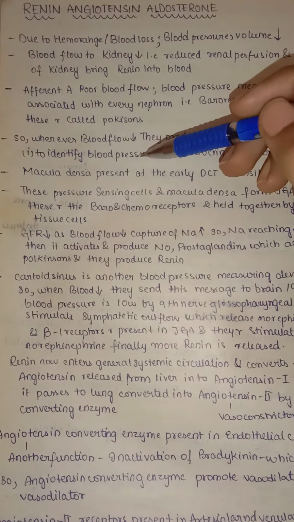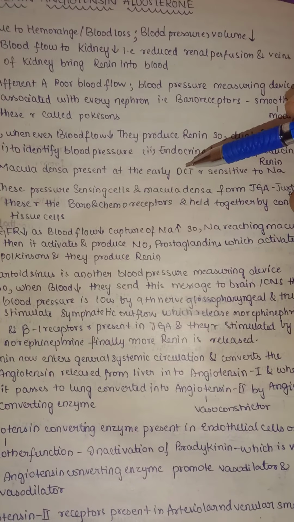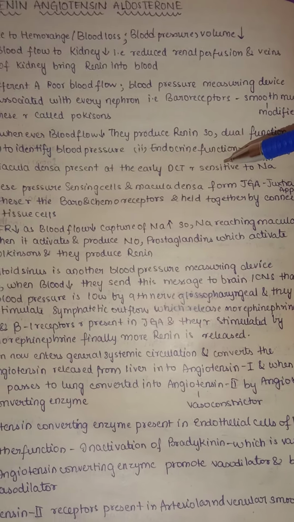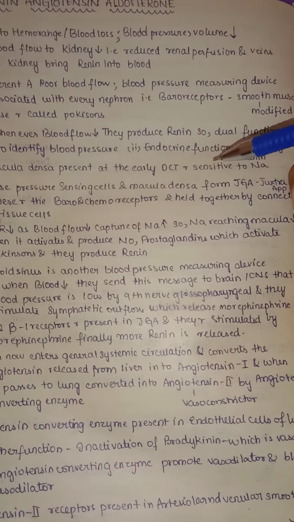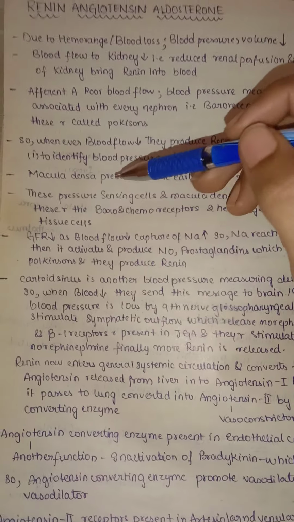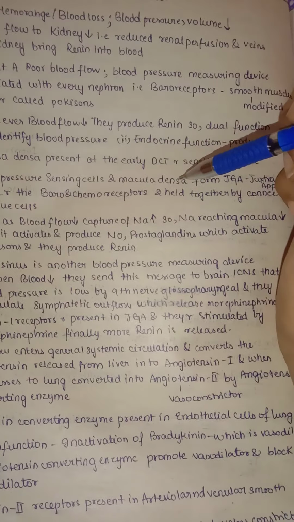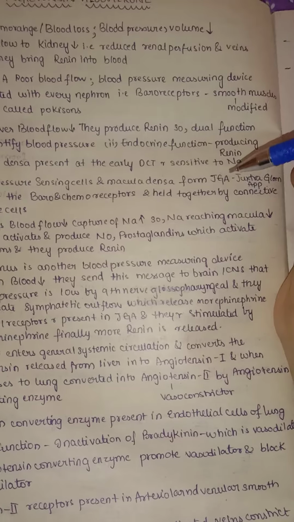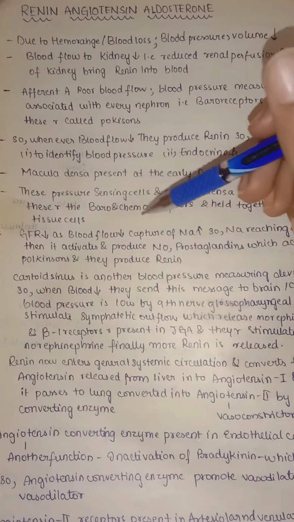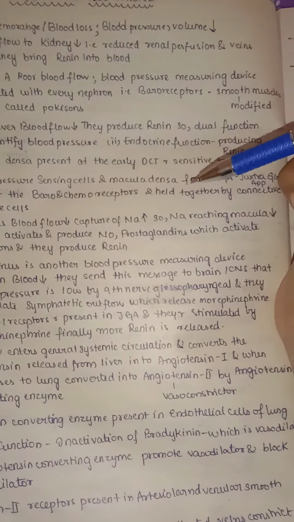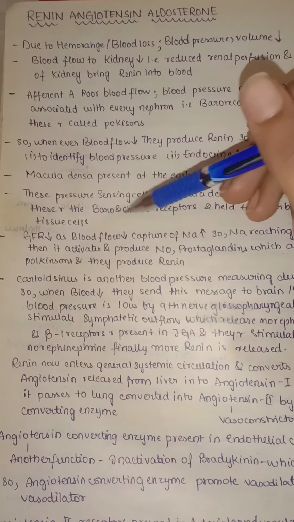And macula densa cells are present at the early part of the distal convoluted tubule. They are mainly sensitive to the sodium in the tubular fluid. These pressure sensing cells and the macula densa together form the juxtaglomerular apparatus. These are the baro and chemoreceptors held together by connective tissue cells.